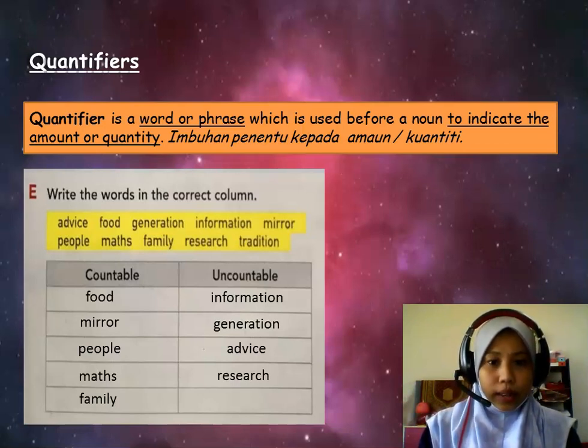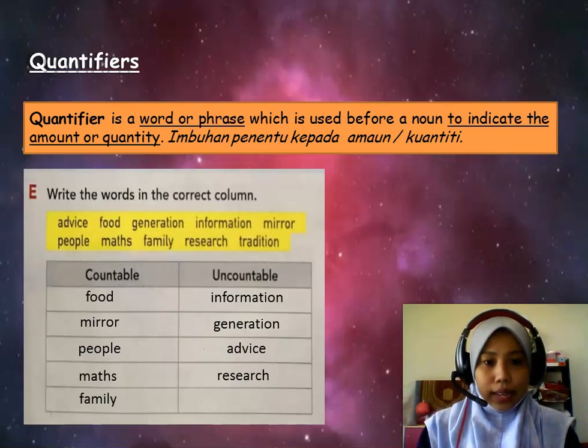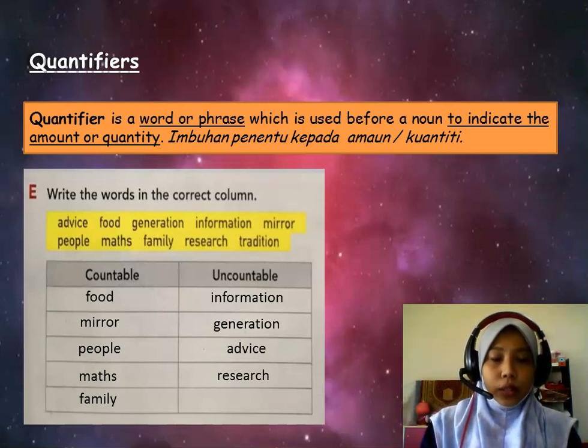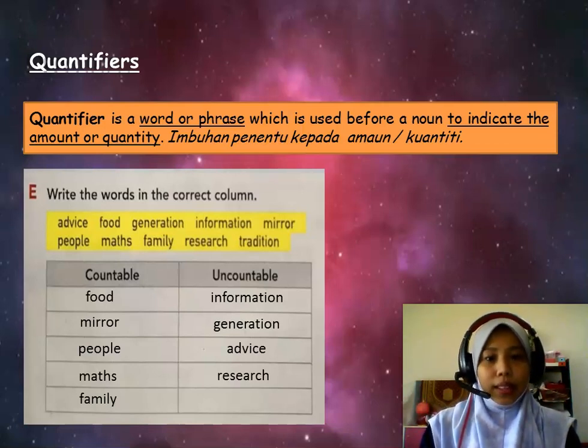Okay, the imbuhan. Imbuhan penentu kepada amount ataupun quantity berapa banyak research yang dijalankan. Okay, for example, there are about 100 researches regarding hybrid learning. Or there are about 50 researches about blended learning used among secondary students in Malaysia. Okay, that is the use of quantifiers.